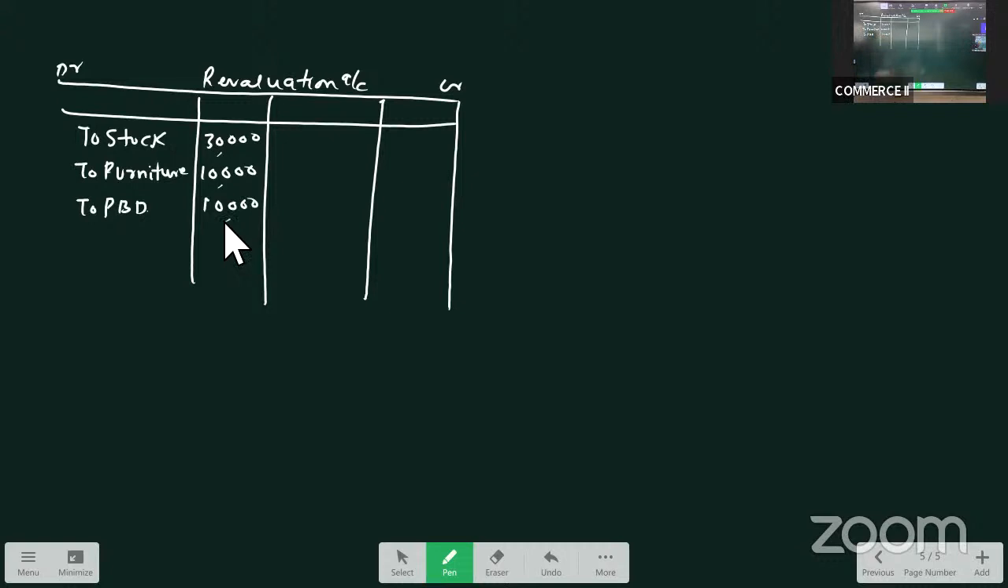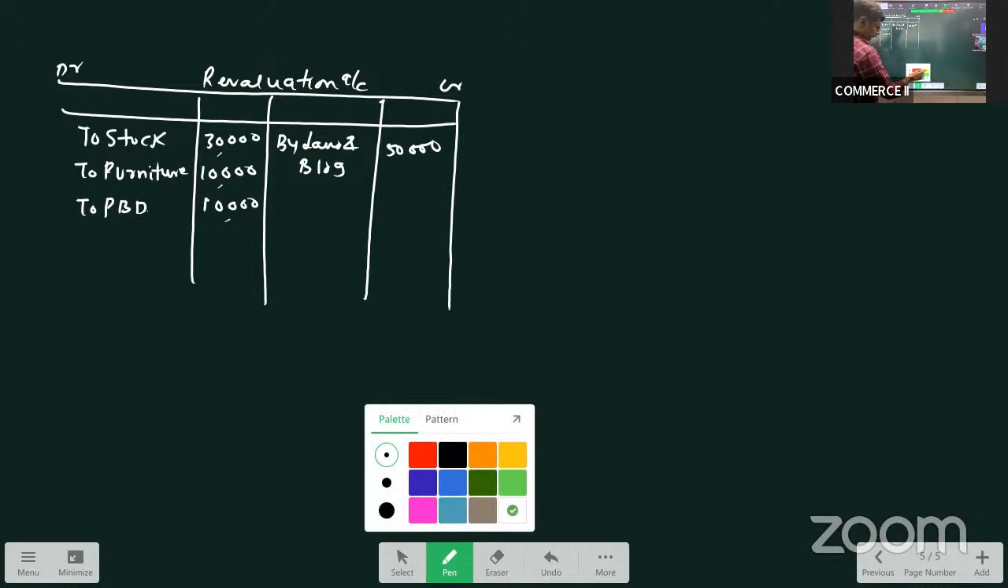Then land and building is appreciated. Appreciation is a gain, no? So we'll take it on the credit side. By land and building. At what rate? 20%. What is the book value given? 2 lakh 50. 2 lakh 50 ka 20% is 50,000. Any other adjustment? No. Let us close it.